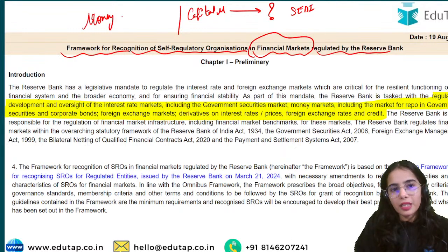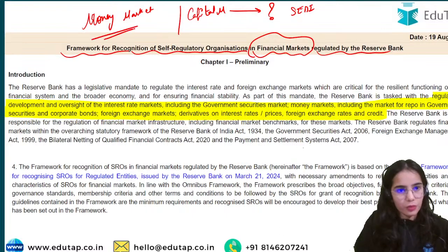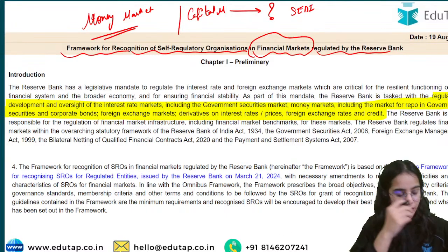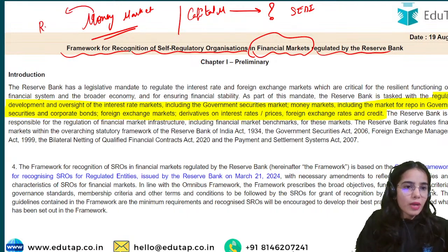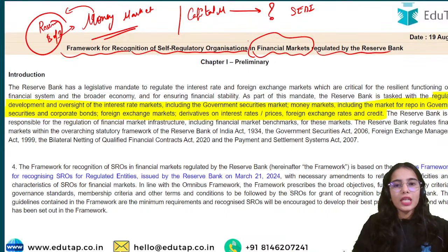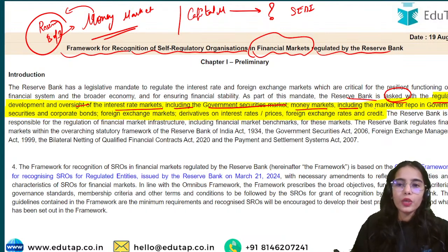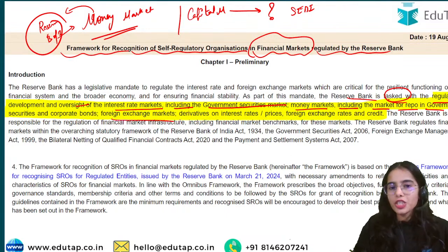Who regulates the money market now? It is the Reserve Bank of India that regulates the money market. Yes. So the RBI is also managing the financial market, that is the money market. The Reserve Bank of India is tasked with the regulation, development and oversight of the interest rate markets, including the government securities market, money markets, including the market for repo operations in government securities and corporate bonds, foreign exchange market, derivatives on interest rates, prices, foreign exchange rates and credit.